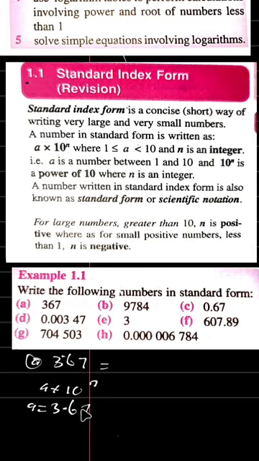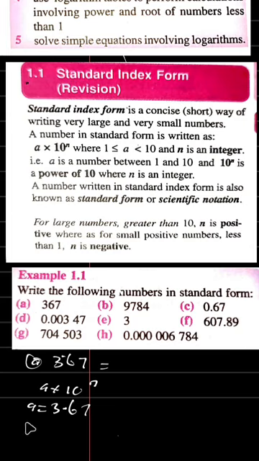When you're given a number like this, a very large number because it is greater than 10, that is 367, always indicate the decimal point after the first digit from the left. Then you get the value of A. If the number is as long as 7,000 or 1 million something, always indicate your decimal point after the first digit from the left, and we get the value of A.